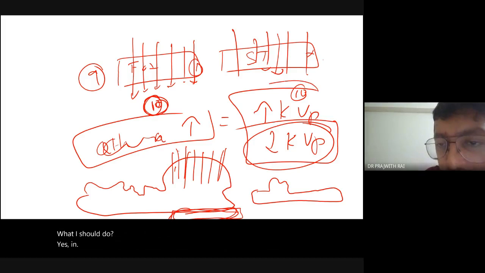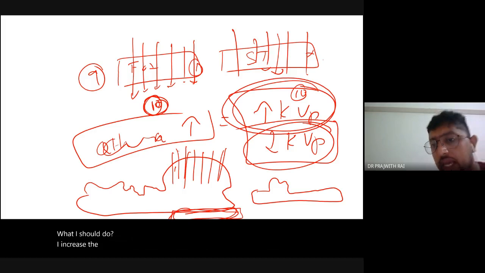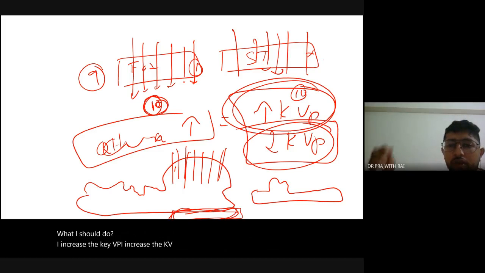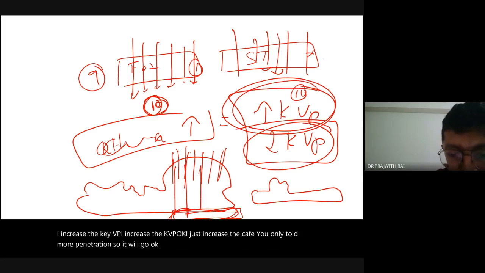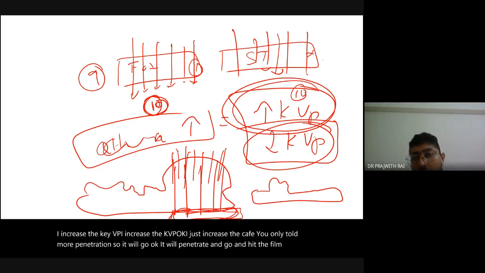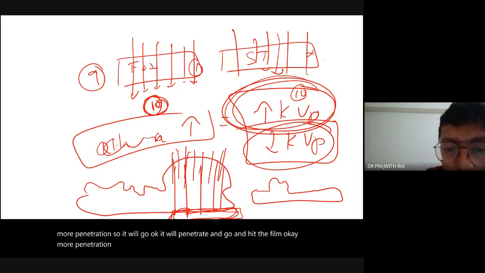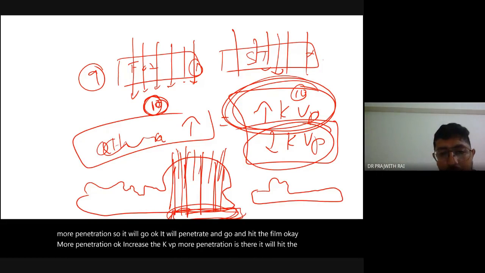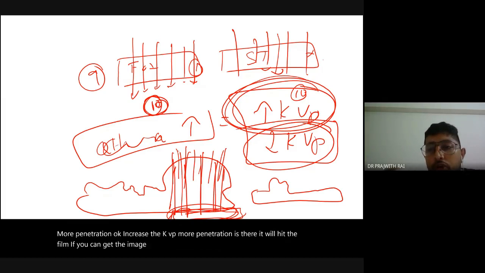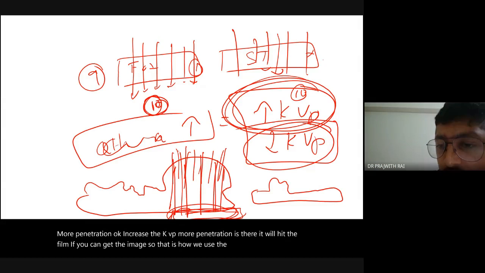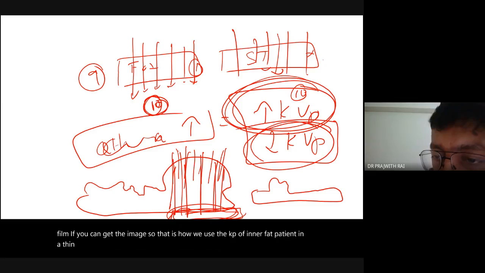Or I increase the kVp. You only told me more penetration, so it will go through and hit the film. More penetration is there, so you can get the image. So that is how we use the kVp in a fat patient. In a thin patient, I reduce the kVp.